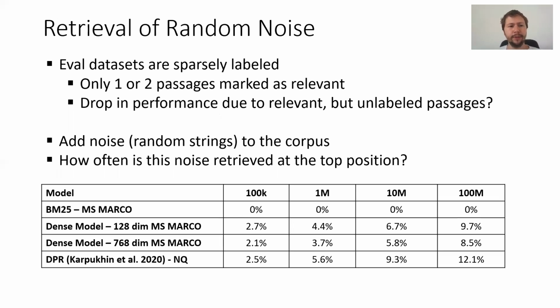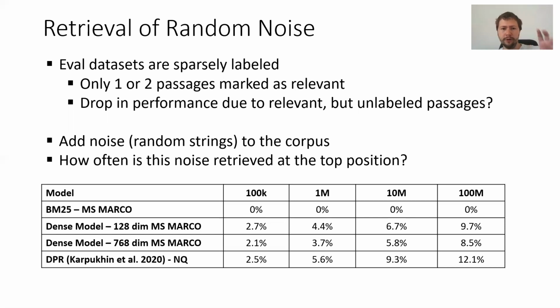So far, in the previous experiment on MS Marco, we have the issue that the datasets are sparsely labeled. We have a query, but only 1 or 2 passages out of the 8.8 million passages were annotated as relevant. But we cannot be sure if the drop in performance we saw, especially for the dense model, is due to the retrieval of irrelevant passages, or just unlabeled passages. It might be that the dense model retrieves some good passages which no annotator has seen and which the system considers as not relevant.